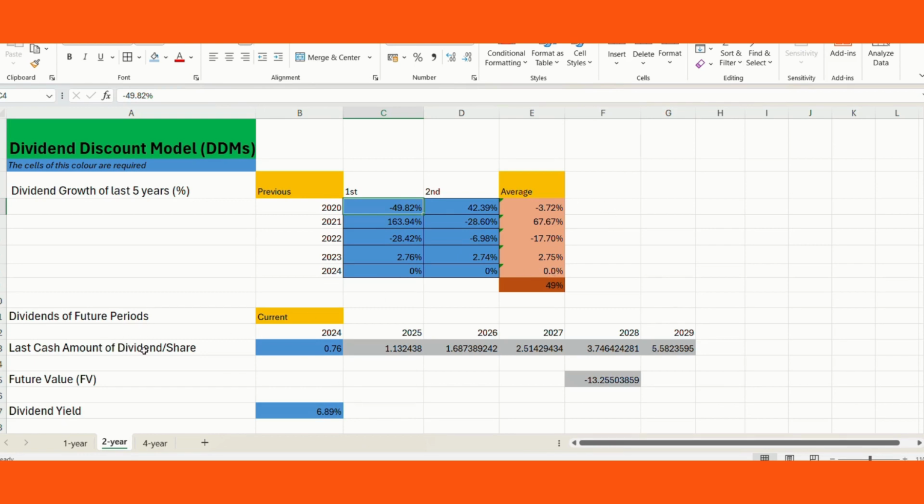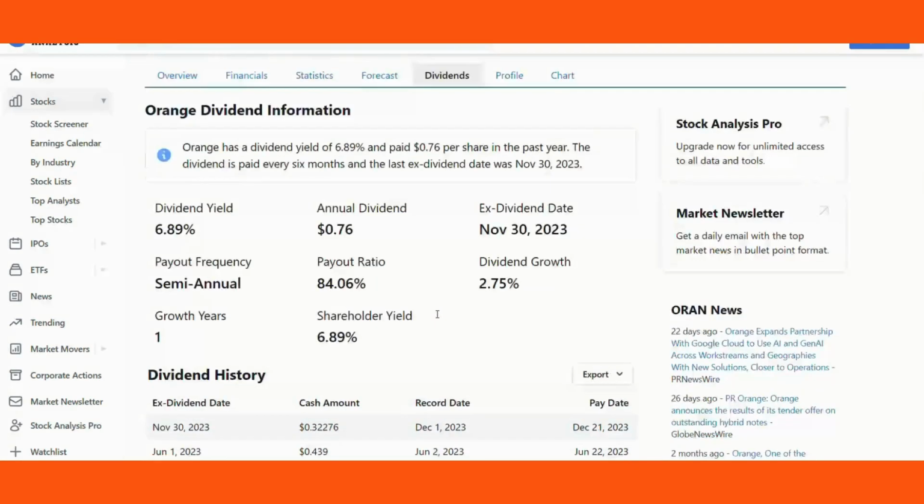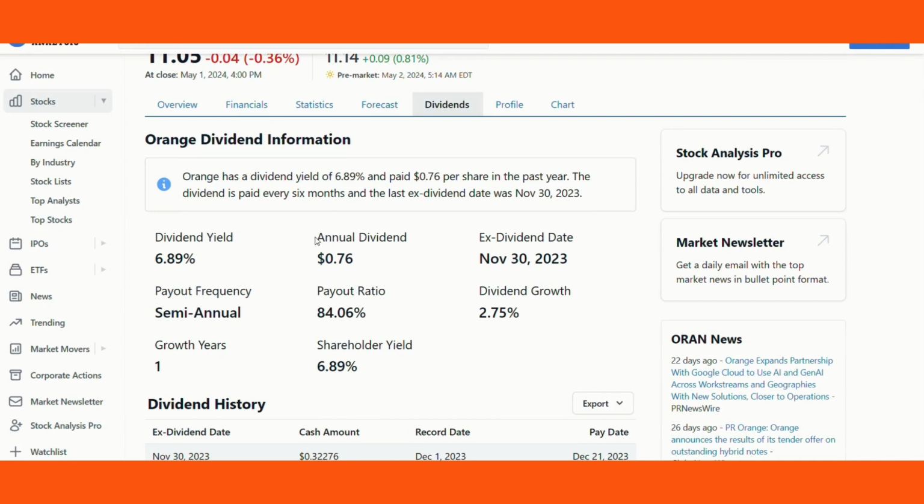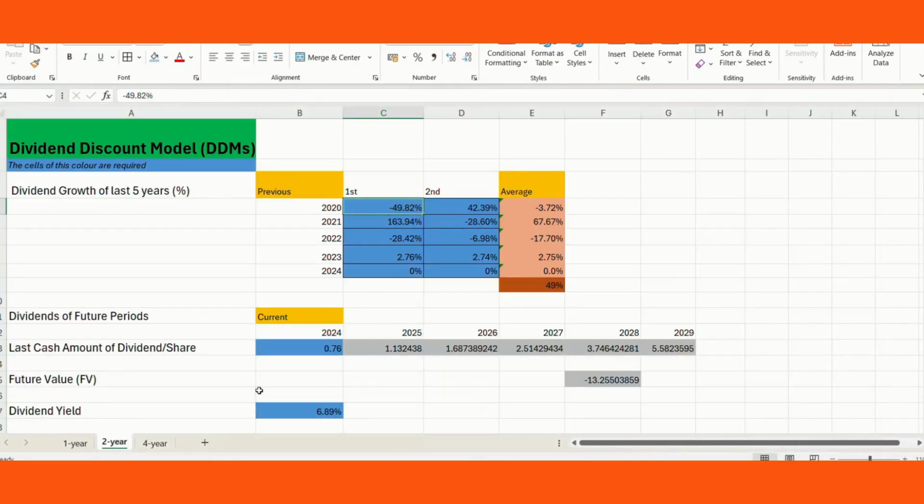In my calculator, we take the average. One more thing I would like to show you is the last cash amount of dividend per share. We can take this number from the same site, and the last one is the dividend yield, 6.89. As you can see, I have already adjusted this too. Last but not least, I would like to show you what somebody can write here for 2024.